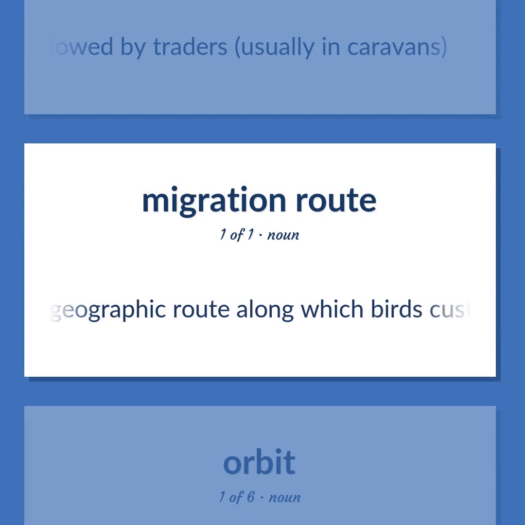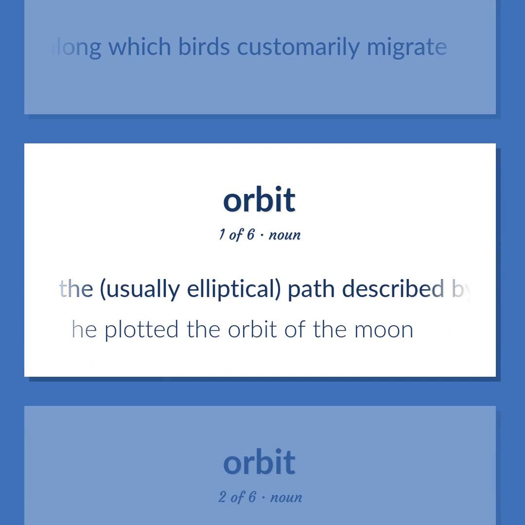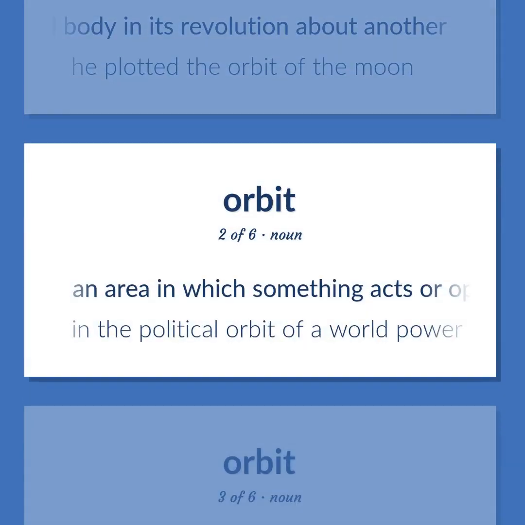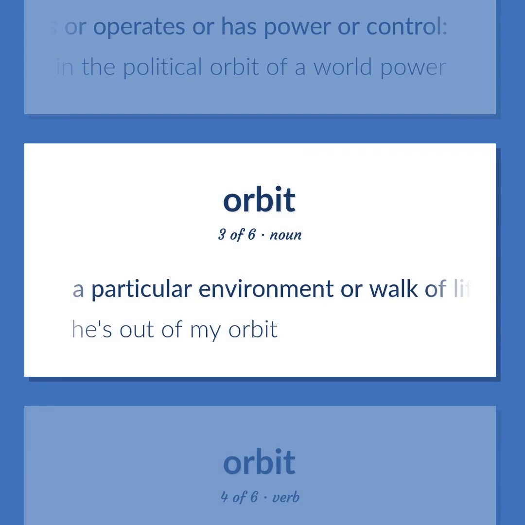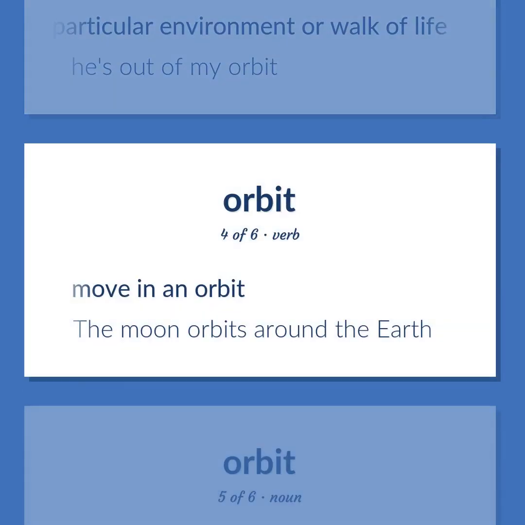The geographic route along which birds customarily migrate. The, usually elliptical, path described by one celestial body in its revolution about another. He plotted the orbit of the moon. An area in which something acts or operates or has power or control. In the political orbit of a world power. A particular environment or walk of life. He's out of my orbit. Move in an orbit. The moon orbits around the Earth.